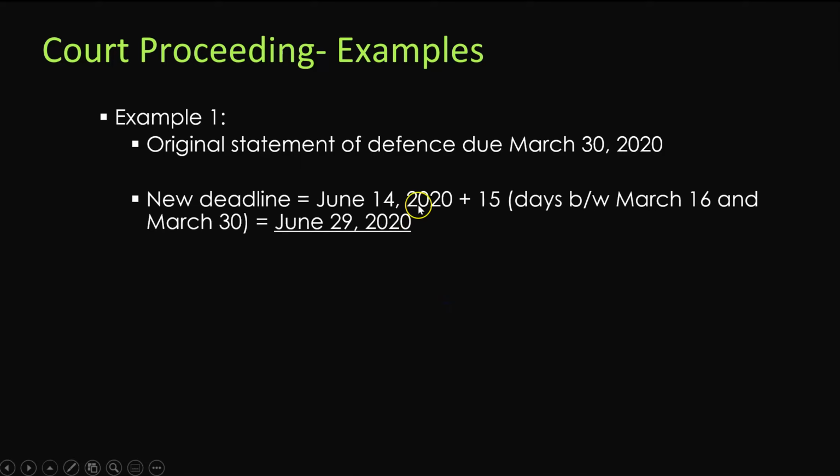The deadline will be June 14th, the expiry date for the suspension, and then you add 15 days to it. So 15 days is the time period between March 16th and March 30th. So you add 15 days, and then you get the new timeline for your statement of defense, which will be June 29th, 2020. Now, these timelines will apply to either tribunal proceedings or court proceedings, criminal matter, civil matter, family law matter. All of these are covered.